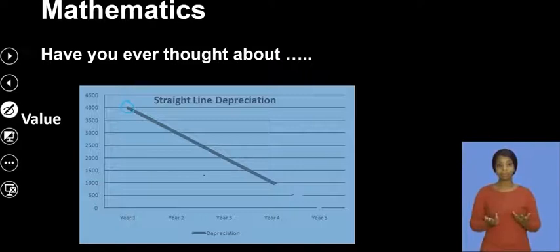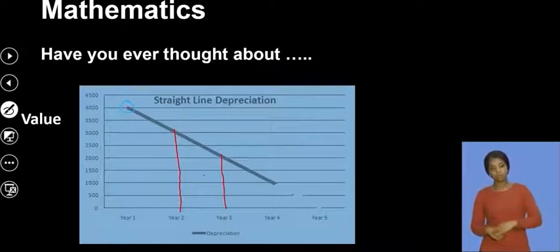So clearly you know that almost all gadgets, the same as maybe cars, when you buy them, as soon as you have used it, you can't sell it at the very same amount that you bought it with. And that's what decay and depreciation is all about. And this is what straight line depreciation is. So you can see at the end of year 2, this will actually be worth 3,000, but you bought it at 4,000. At the end of year 3, it's now worth 2,000, which is half what you bought it for. And at the end of year 4, you will find that it's now 1,000 rand.